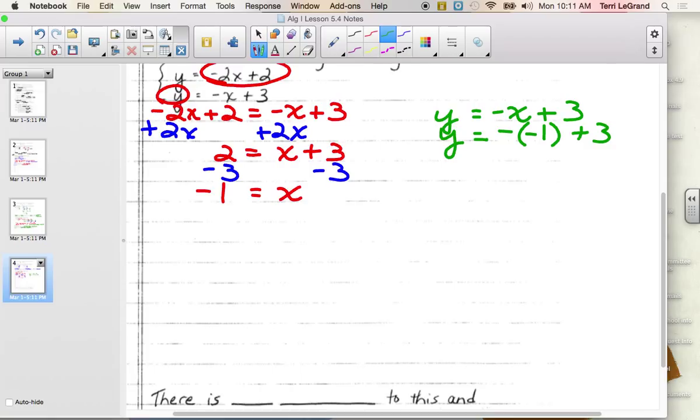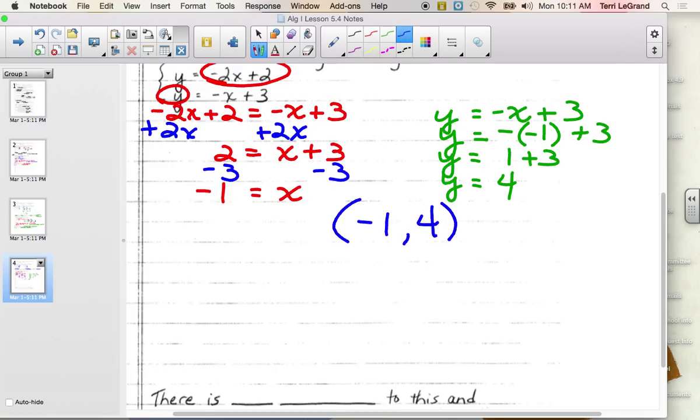This really means the opposite of negative 1. What's the opposite of negative 1? Positive 1. And so what does y equal? 4. So we end up with negative 1, 4. We end up with one solution, don't we? An ordered pair solution.